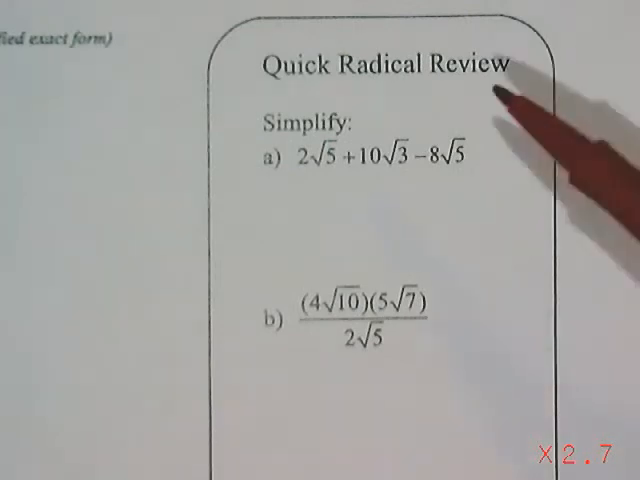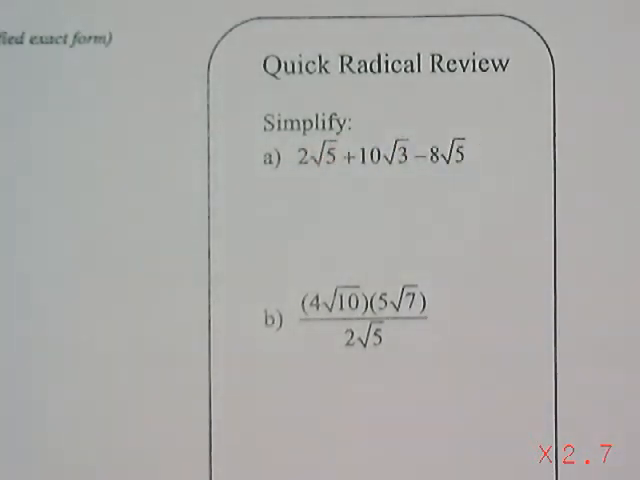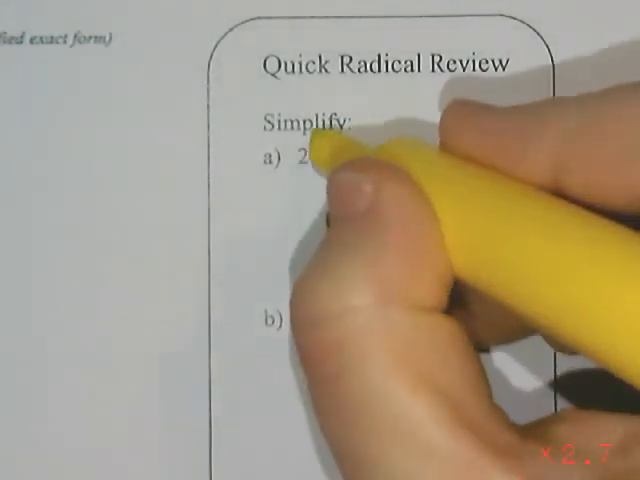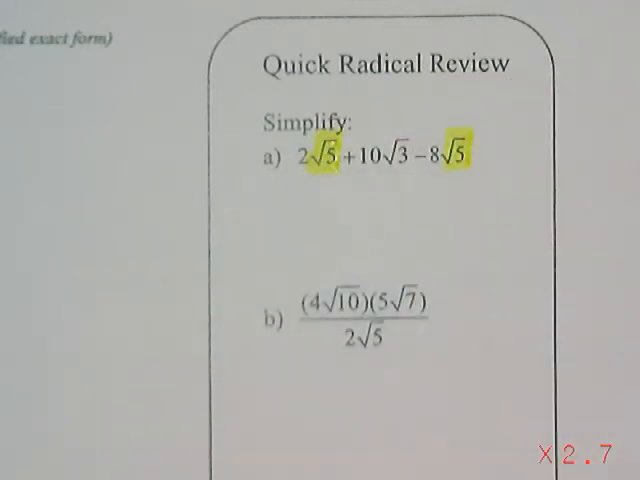So I have 2 root 5 plus 10 root 3 minus 8 root 5. When you are adding and subtracting radicals, we collect like terms. Like terms are things that have the same root part. If I look at 2 root 5 and 8 root 5, they both have the same root 5, so that makes them like terms.